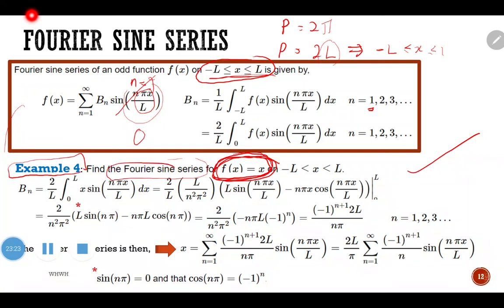Meaning, you may make use of this for the Fourier sine series. You just have to complete the solution by finding the Fourier cosine series. Okay, just add the Fourier sine series with the Fourier cosine series that you are yet to find. Then you will find what your Fourier series is for the function f(x) equals x.